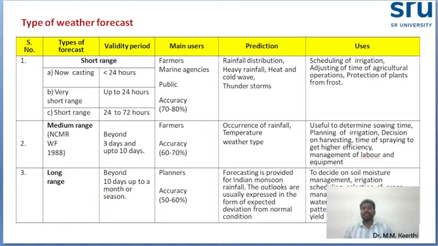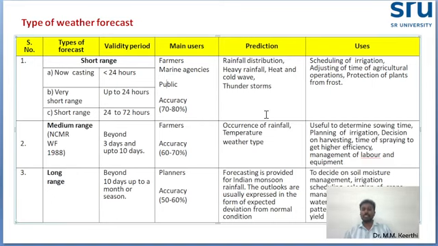Okay, now what are the types? The second foremost important thing is the types of weather forecasting. What are the different types? Here there are three types of weather forecasting. One is short range weather forecasting, the second one is medium range weather forecasting, and the third one is long range weather forecasting.